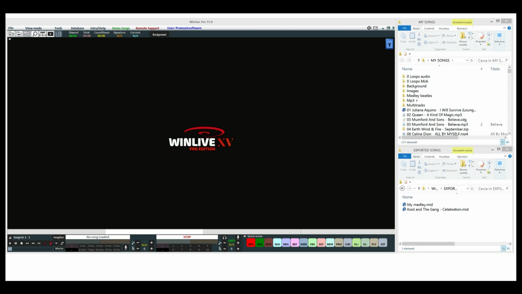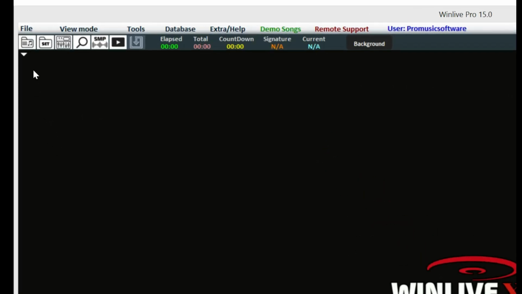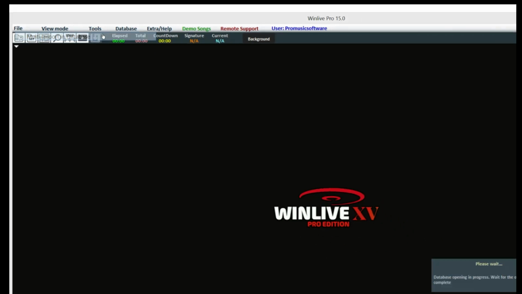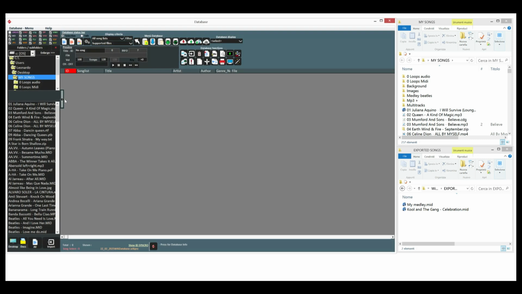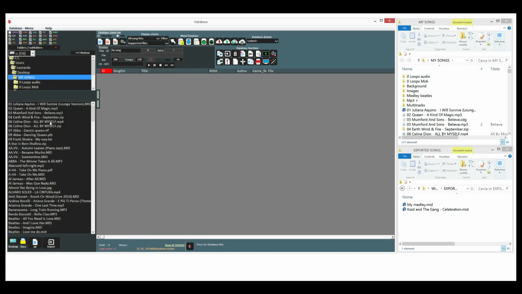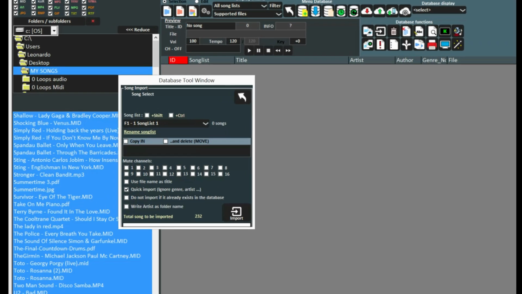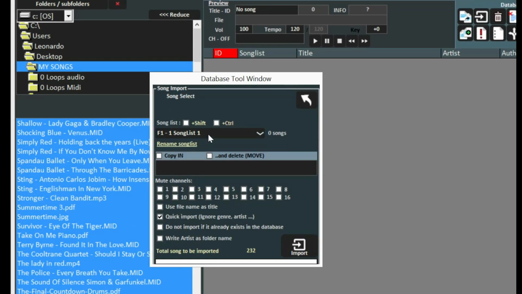Alright, as you already know, in order to create a song list, you just need to select the Multi-Import in Database function from the File menu. This process lets you import more files simultaneously, also from subfolders, and indicates which of the 39 song lists you'd like to insert them in. For instance, you can select song list 1 and rename it to make the identification easier.